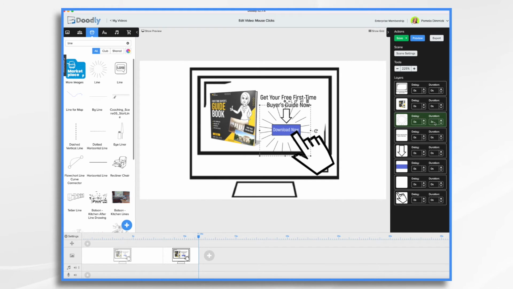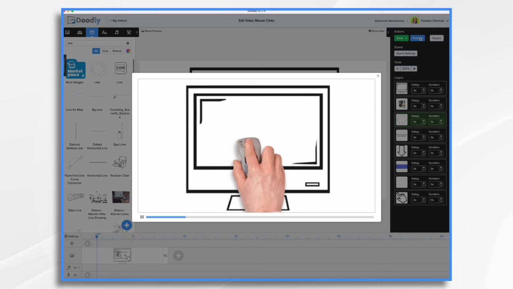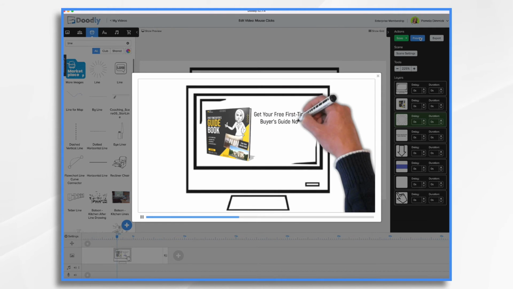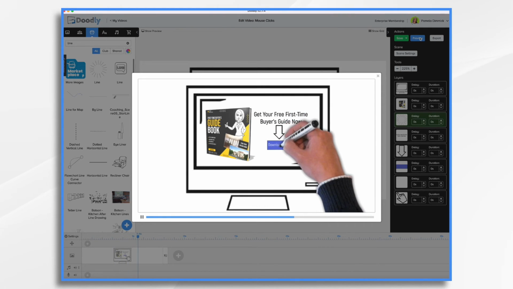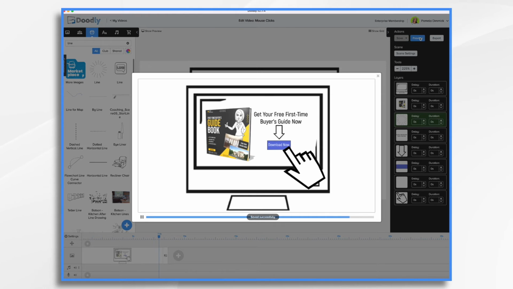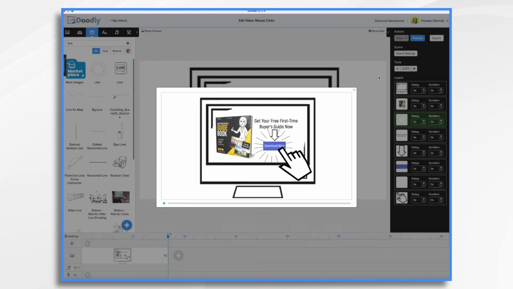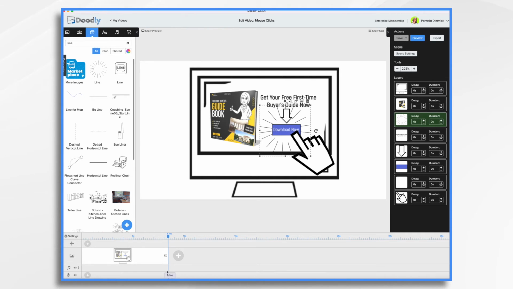It stopped to draw this, so I gotta make sure to make the duration 0. We'll try again. Okay, we're getting there. Now we want to duplicate it one more time.